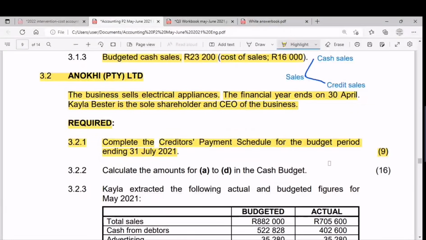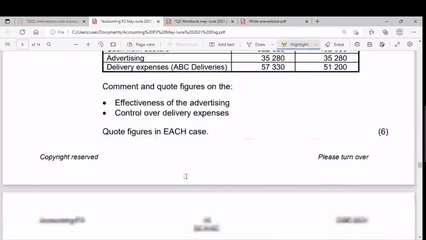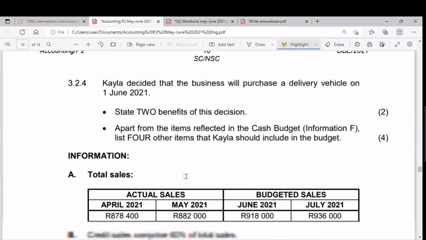So in this question, we're gonna be preparing the creditors payment schedule. So if I understand, noma ungenakho ukuqonda ukuthi i-creditors payment schedule yenziwa kanjani, ithuba ke elingayizivele leli lokuthi uyibambe ukuthi yenziwa kanjani.